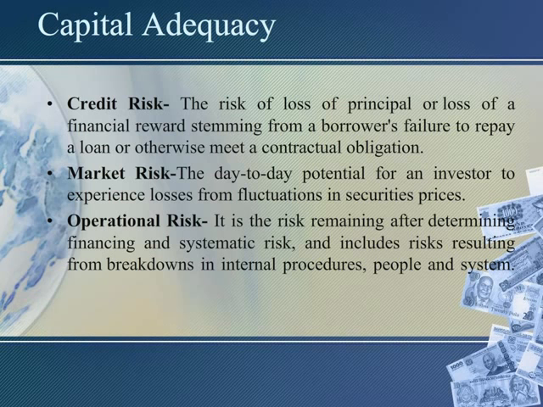Next is market risk. Market risk is the day-to-day potential for an investor to experience losses from fluctuation in security prices. The next is operational risk. Operational risk is the risk remaining after determining financing and systematic risk, and includes risks resulting from breakdowns in internal procedures, people, and systems.